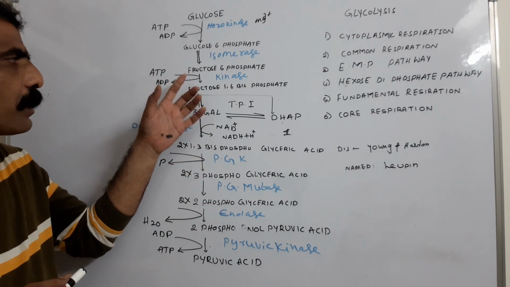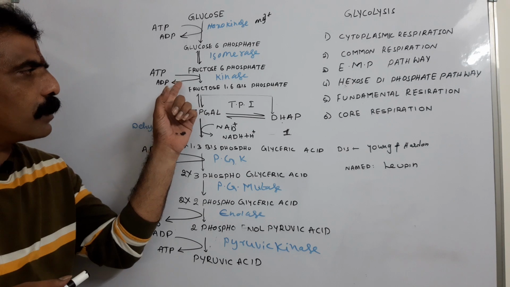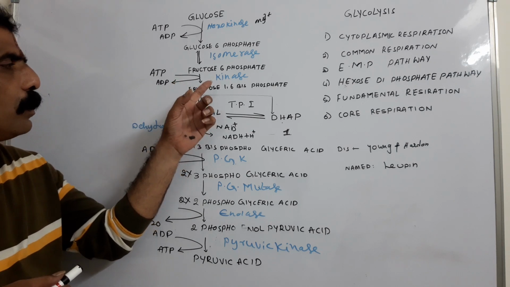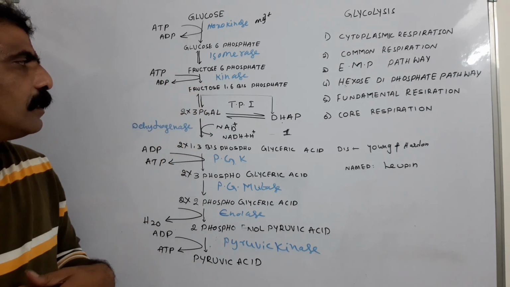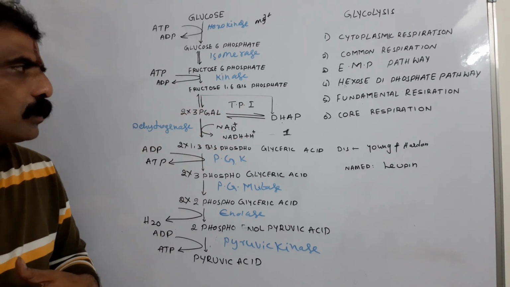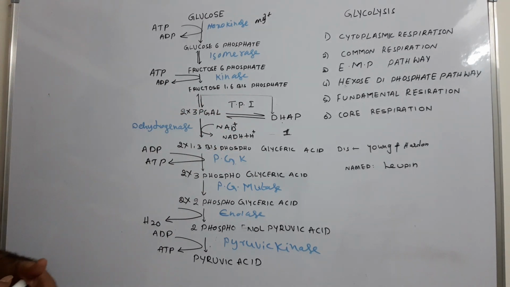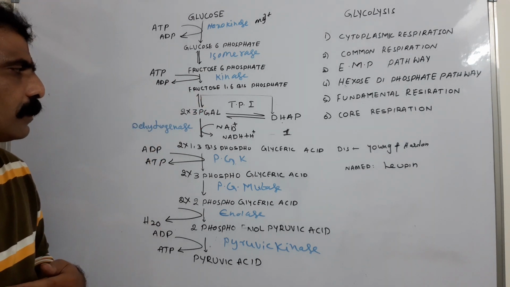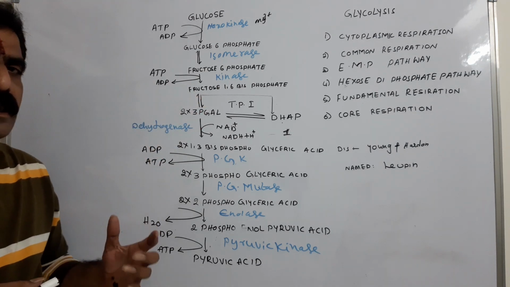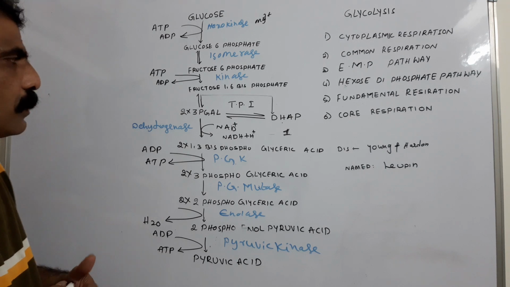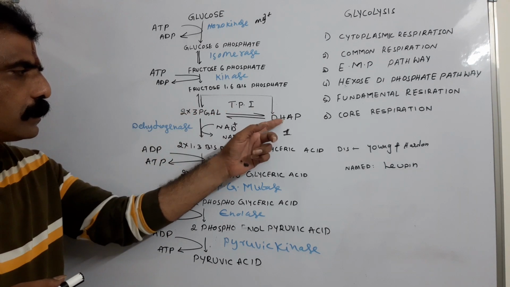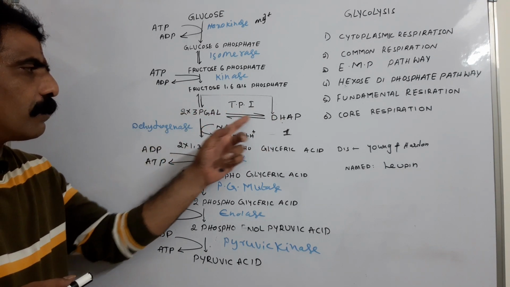So here fructose 6-phosphate undergoes phosphorylation under the influence of phosphofructokinase, resulting in the formation of fructose 1,6 bisphosphate. Now this fructose 1,6 bisphosphate undergoes cleavage, resulting in the formation of two molecules of triose phosphates. Each is a 3-carbon compound.